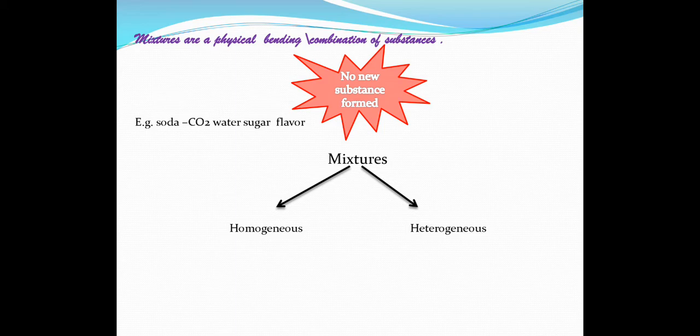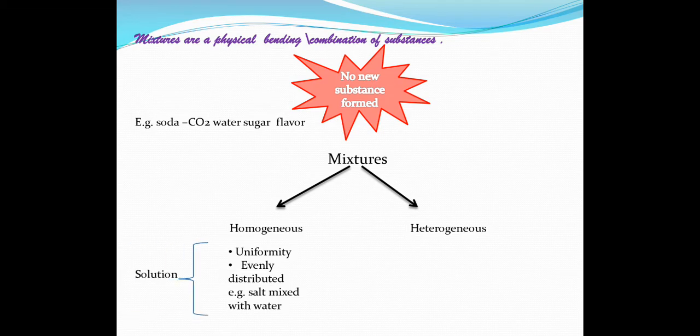Now homogeneous, same kind. What is the meaning of that? So the meaning of that is the mixture is going to be uniform, evenly distributed. For example, when you mix salt with water and it dissolves in it, you can take a drop from any part of that mixture, it will taste the same. That means your salt is evenly distributed in the water. It is uniform. This type of homogeneous mixtures which are uniform, evenly distributed, are known as solutions.